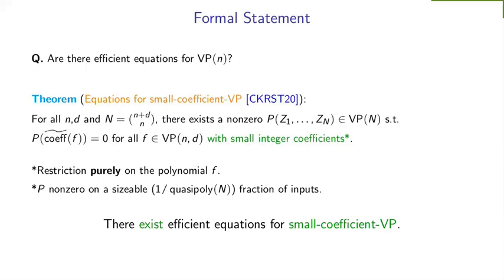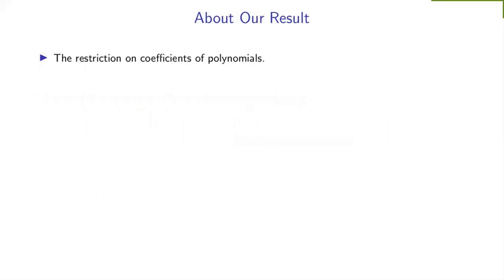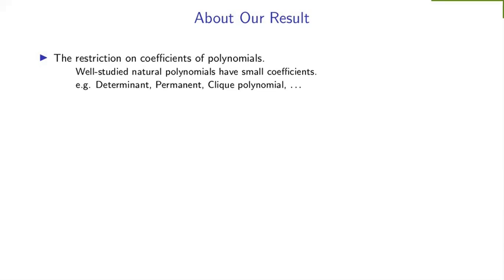Right. So some comments about our result are in order. Okay, so firstly, about the restriction on coefficients of polynomials, how restrictive is that? So yeah, it can be argued that it is not very restrictive because most well-studied natural polynomial or polynomial families have small coefficients, that is the determinant, the permanent, clique polynomial, symmetric polynomials, everything. In fact, it is hard to find well-studied polynomials that have large or growing coefficient size.